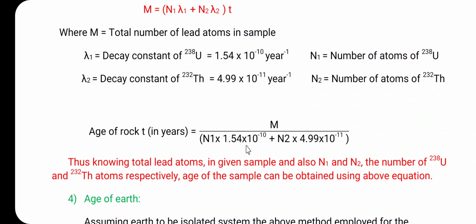Thus, knowing the total lead atoms in a given sample, and also N1 and N2, the number of uranium 238 and thorium 232 atoms respectively, the age of the sample can be obtained using the above equation. So this is the third application of the radioisotope for the age determination.